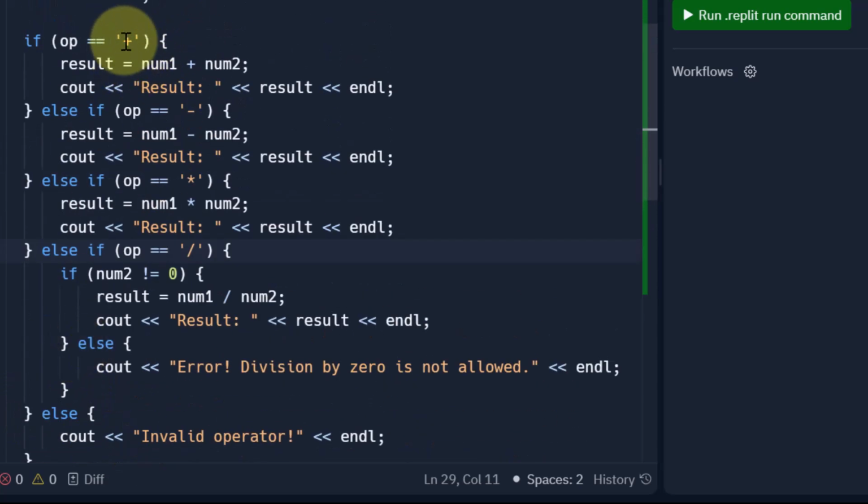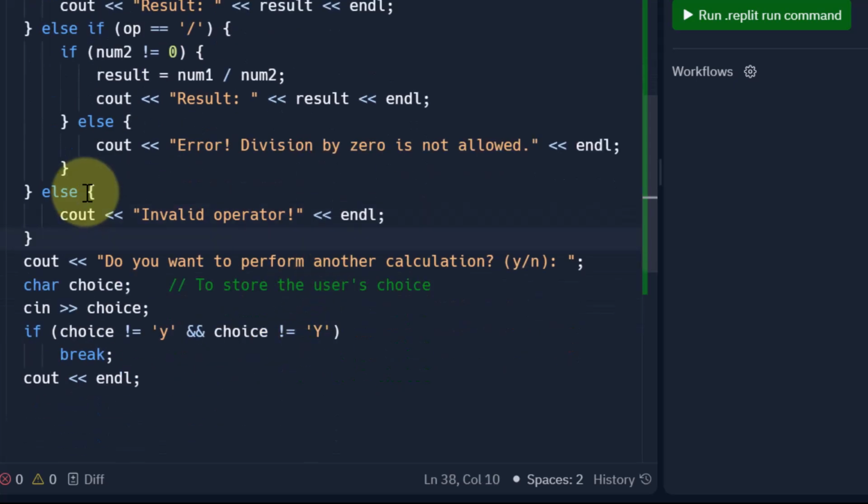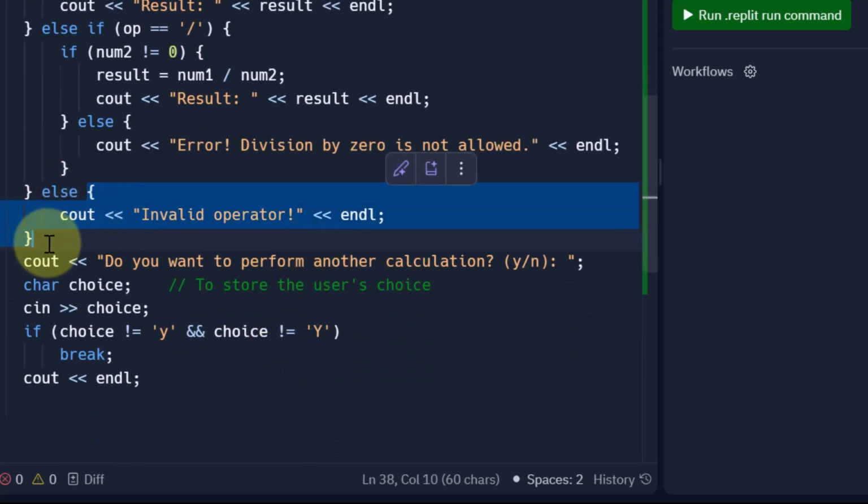So we checked if the operator is plus, or if it is minus, or multiplication, or division. These are the 4 operators that we are going to support in our calculator. Now what if the user enters something which is not in these 4? Then we come to this else and say invalid operator. So whatever the user enters apart from what we support, that is plus, minus, multiplication, and division, then we print it is an invalid operator. Okay, so this was the statement for this else.